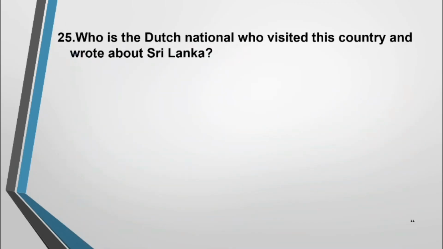Question number 25. Who is the Dutch national who visited this country and wrote about Sri Lanka? Philippus Baldius, pronounced as Philippus Baldius.